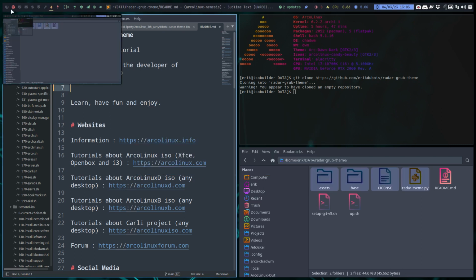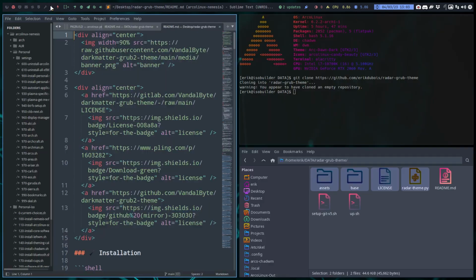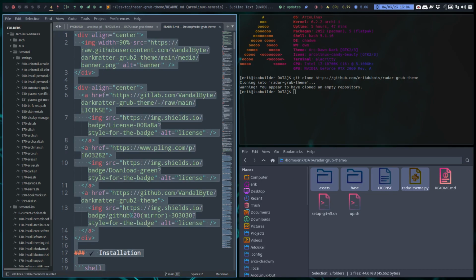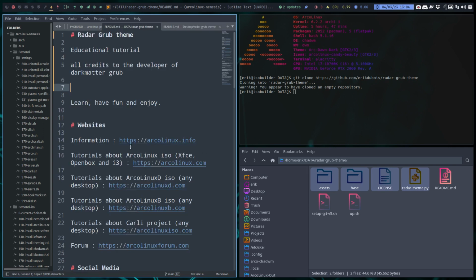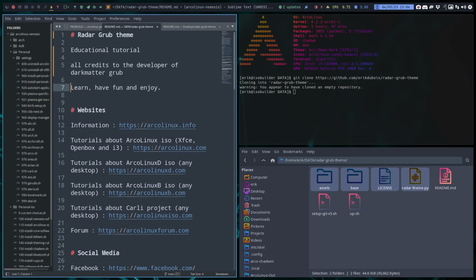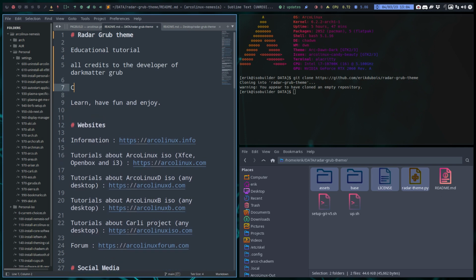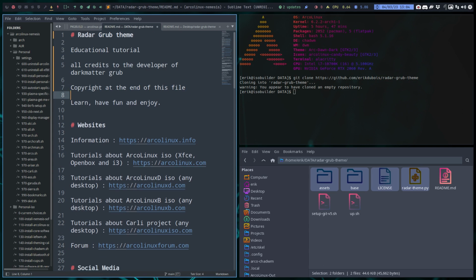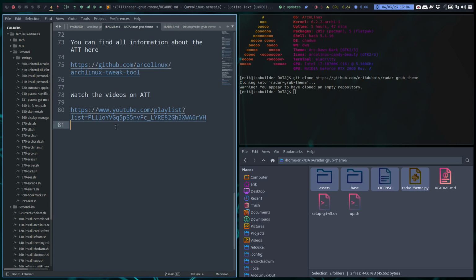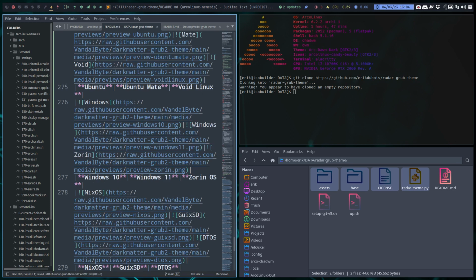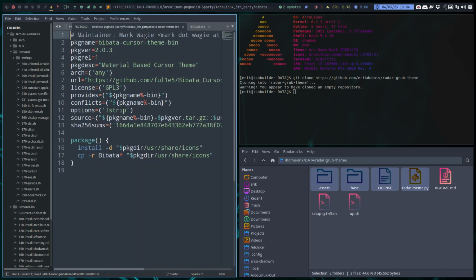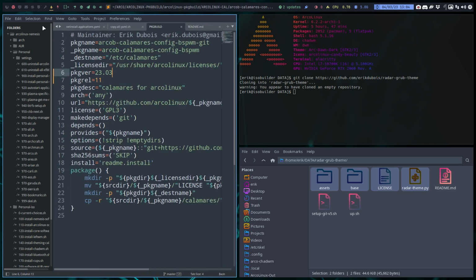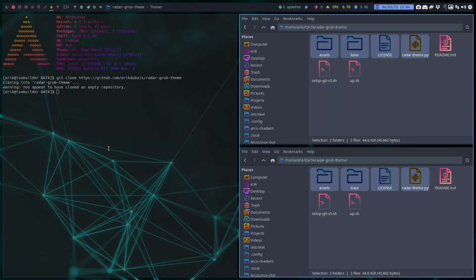And then we go back in because I want to keep the README. Control A, Control C, and add behind here copyright and so on. Copyright at the end of this file. Go to the end. Control V. Save. So copy paste of the README over. That can go. Lots of things can go. Close all files. Okay.